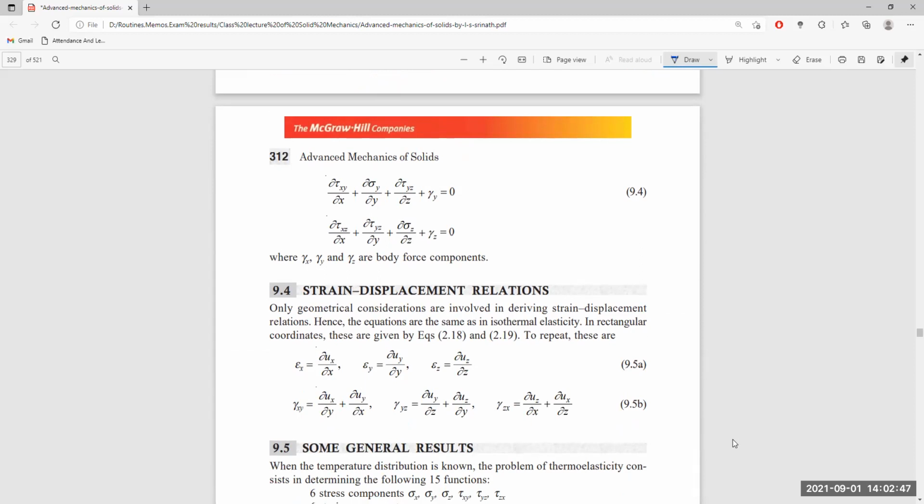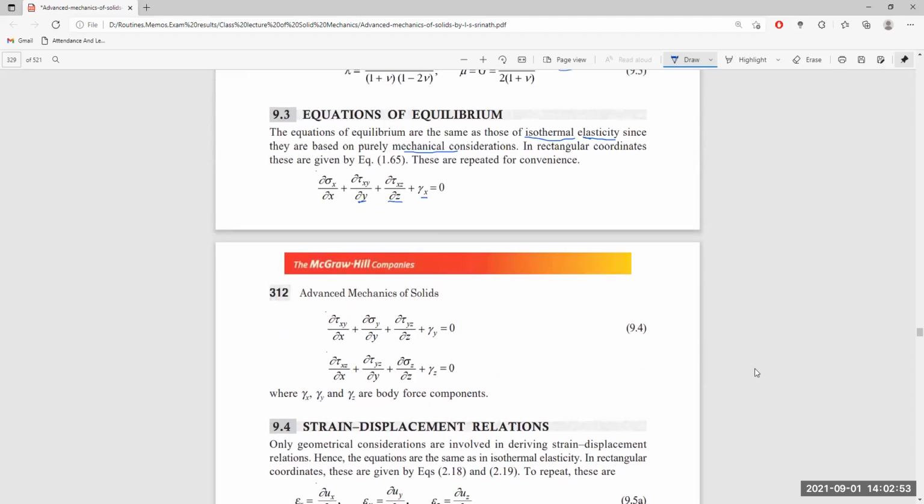Now, this is called the equation of equilibrium. When a body under consideration is in equilibrium, there is no unbalanced force anywhere if it follows this equation. Any rate of change in any direction, in x, y, and z, as well as in the xy, yz and zx planes, is balanced and their summation is equal to 0. There is no unbalanced force, so that's why it is called the equation of equilibrium.